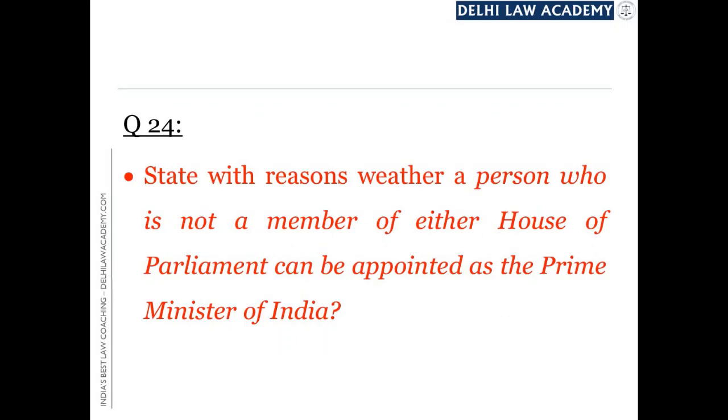The last question in today's class is this: state with reasons whether a person who is not a member of either House of Parliament can be appointed as the Prime Minister of India. Article 75 of the Constitution talks about the appointment of the Prime Minister and the appointment of the other ministers.